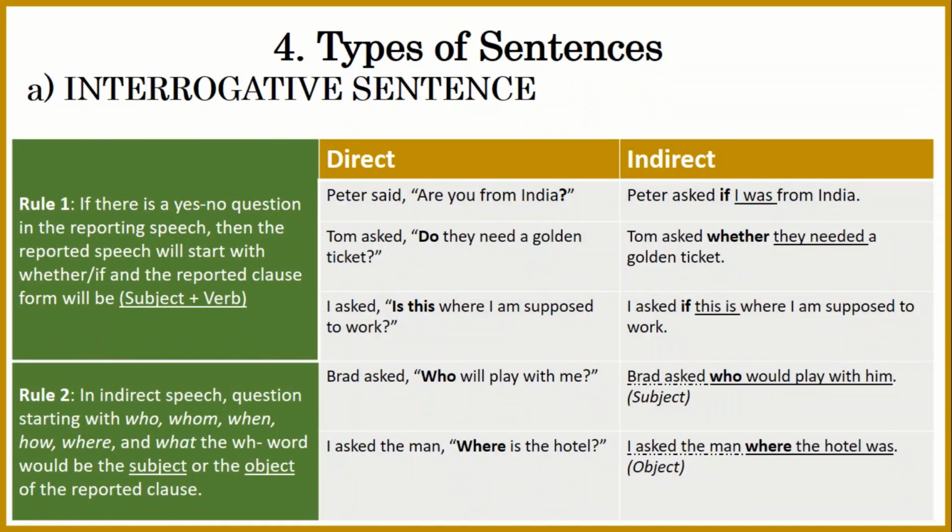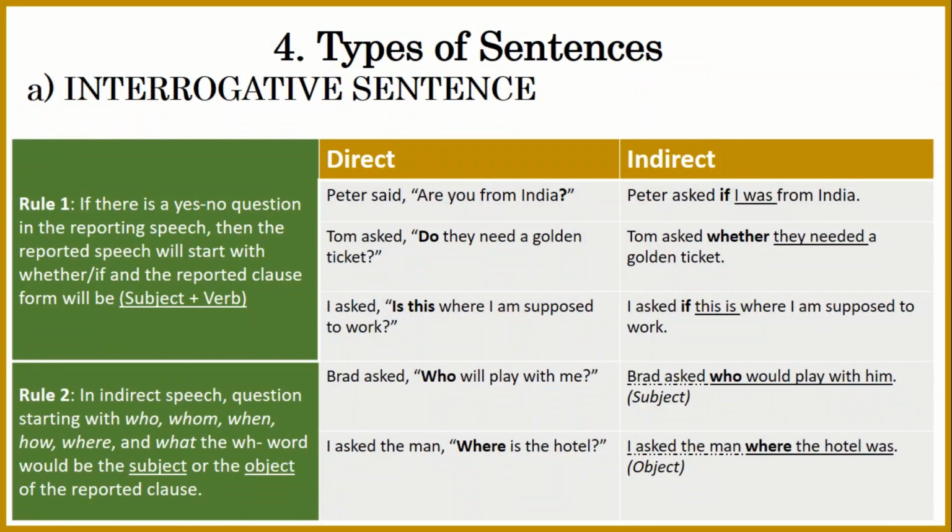For example, Peter said, are you from India? So what will be the indirect? It will be Peter asked if I was from India. So we used if, and after this word if, we have subject I and verb was.